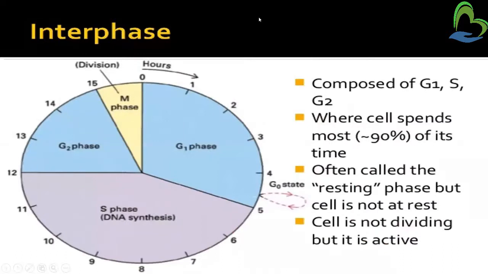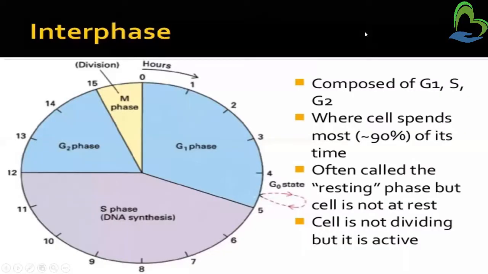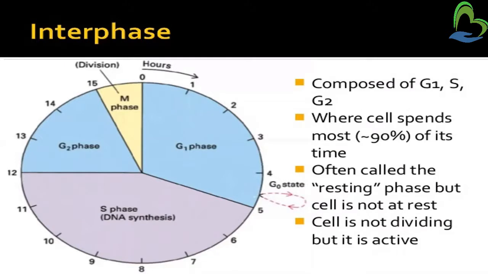Now we will see about the interphase. Interphase consists of three phases: G1 phase, S phase and G2 phase, where the cell spends most of its time. In interphase, the cell spends 90% of its time. It is often called the resting phase, but the cell is not at rest. The cell is not dividing, but it is active.